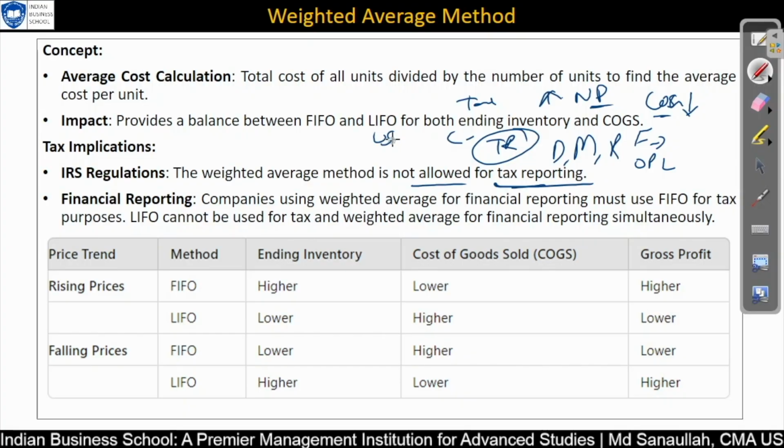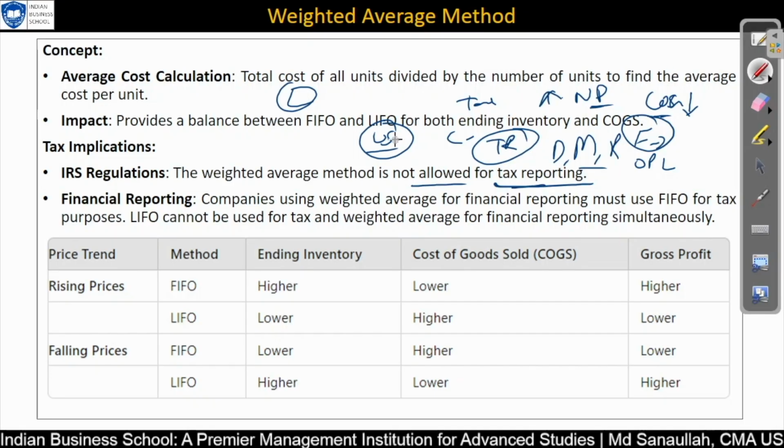US GAAP, whatever it is. But you also have US GAAP, and management, and as a finance controller, we also have the US GAAP. So he may tell you to apply the FIFO method, but we can tell him no, we will apply the LIFO method. He cannot force you, okay? Because this is the US GAAP rule. So we are following the rule.